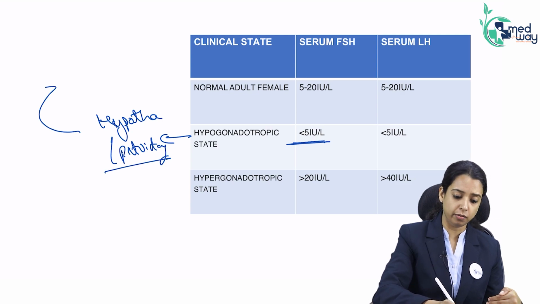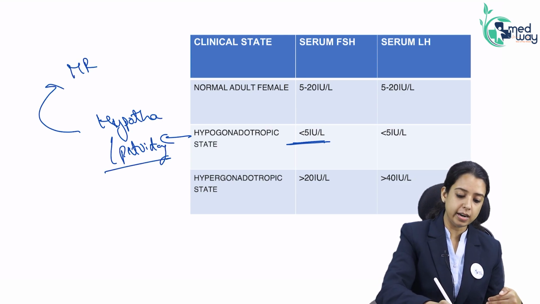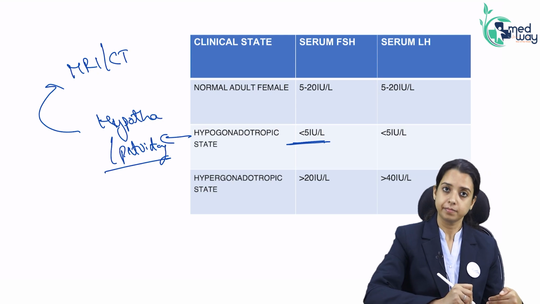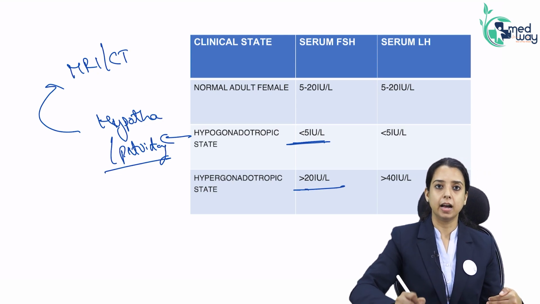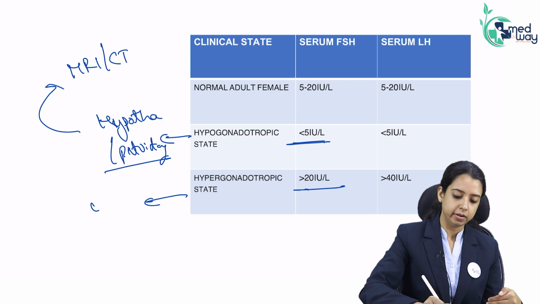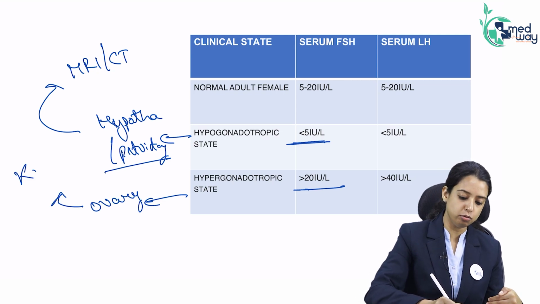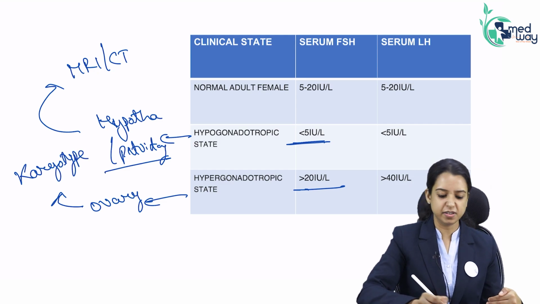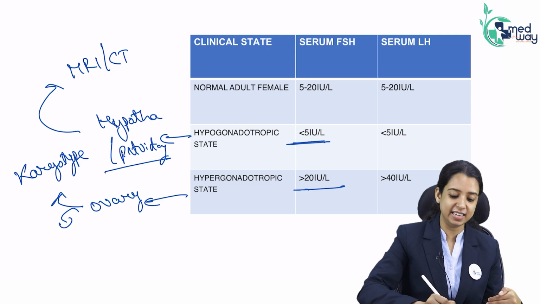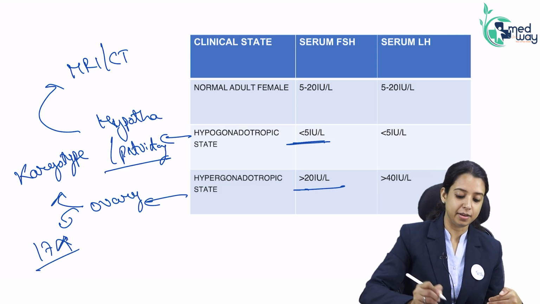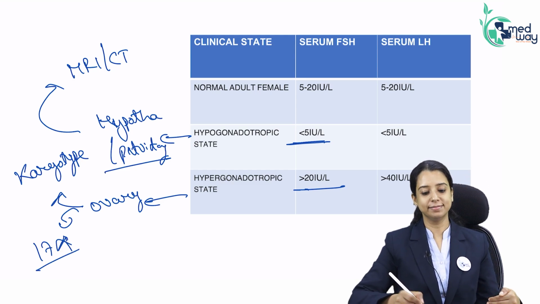Obviously, I will take history of central lesion, but will I not need MRI and CT scan? I will. FSH high, hypergonadotropic, problem somewhere in the ovary. So how will I know what problem is there? I have to do the karyotype. What about, ma'am, rare enzyme deficiency? Yes, for that rare enzyme deficiency, you will need enzyme levels. Okay?